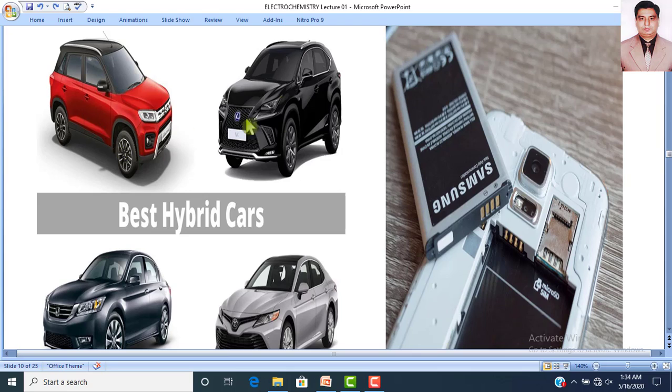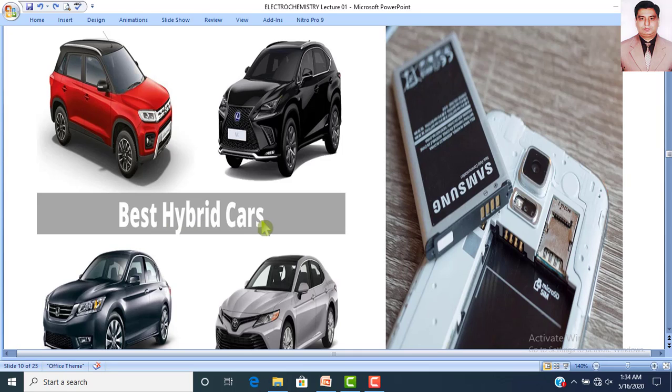Up to 60 kilometers, these hybrid cars use electrical energy from the battery, and whenever you speed up your car and the car gets a speed of more than 60 kilometers per hour, then it is automatically converted to fuel energy, on petroleum or any other like diesel or something else.